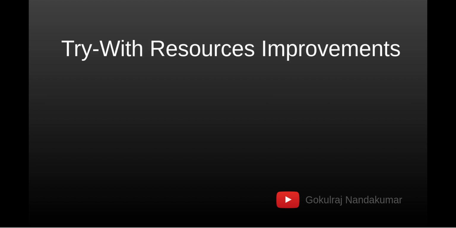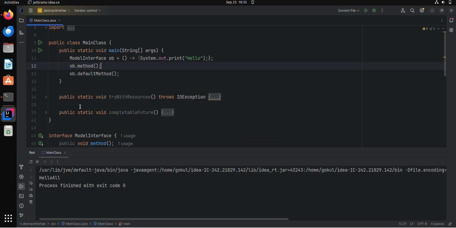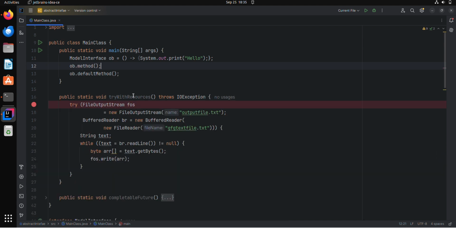Now we are going with the next improvement, in try-with-resources. Before Java 9, try-with-resources had a limitation that required the resource to be declared locally within its block. But since Java 9 it is improved and now we can use the reference of a variable which is not declared locally. Here is an example of try-with-resources.